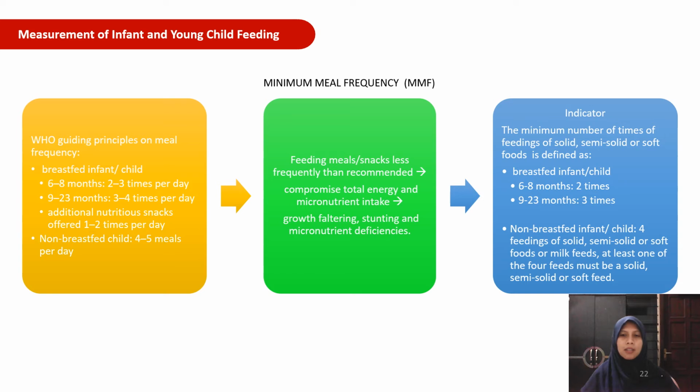So the indicator is the minimum number of times of feeding of solid, semi-solid or soft food, defined as 2 times for breastfed infants at 6 to 8 months and 3 times for breastfed children at 9 to 23 months. For non-breastfed infants or children, the minimum is 4 feedings of solid, semi-solid or soft food or milk feeds, and at least one of the 4 feeds must be a solid, semi-solid or soft feed.